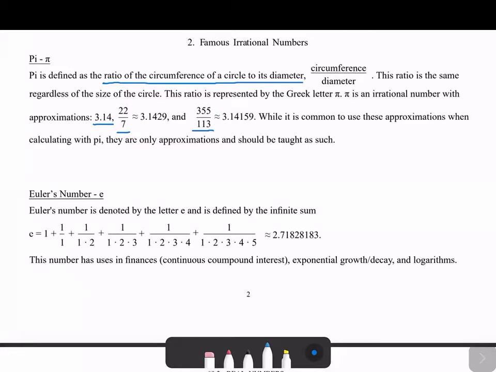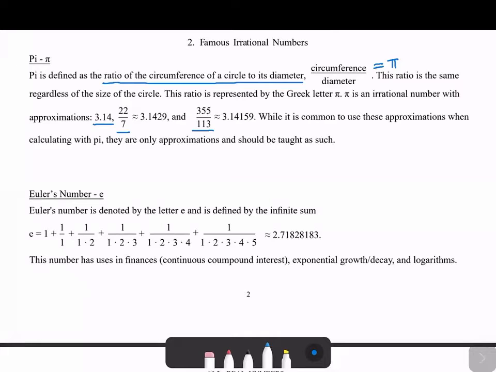You can see how to use pi to solve a problem on page 351. It's just setting up a proportion. If you're given the circumference or diameter of a circle, then you can find the other one by setting the circumference over the diameter equal to pi. And you can solve problems that way.